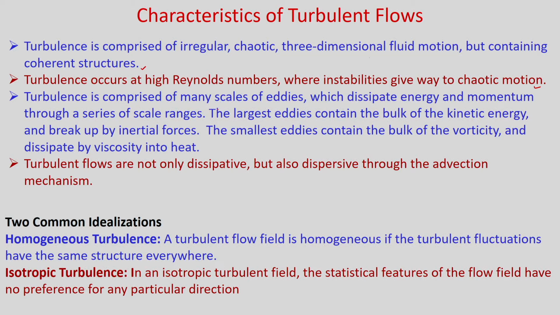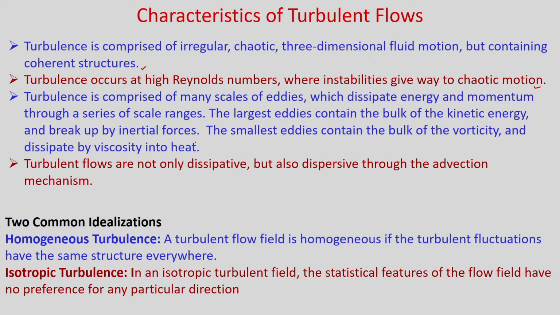Turbulence is comprised of many scales of eddies which dissipate energy and momentum through a series of scale ranges. The largest eddies contain the bulk of the kinetic energy and break up by inertial forces. The smallest eddies contain the bulk of the vorticity and dissipate by viscosity into heat.